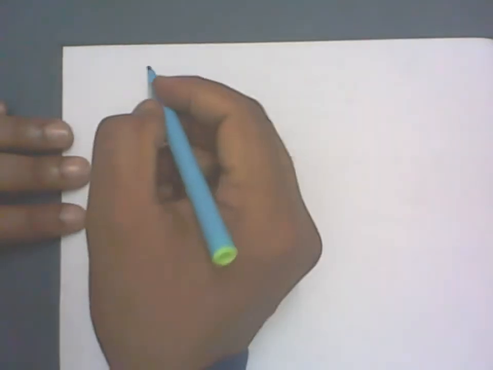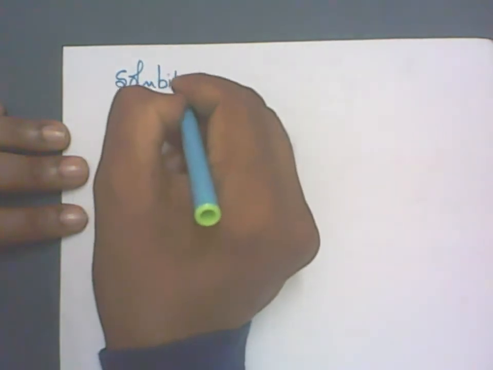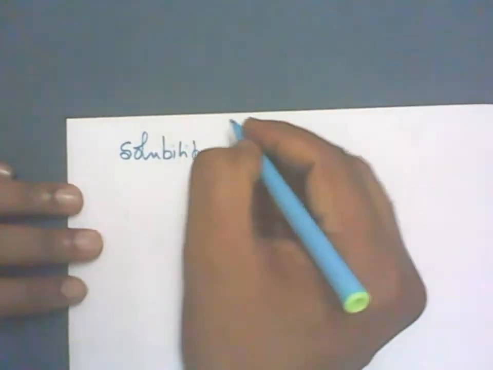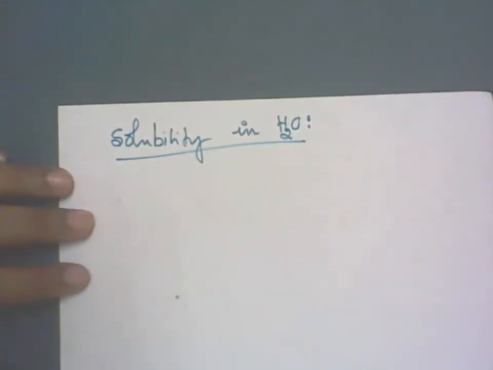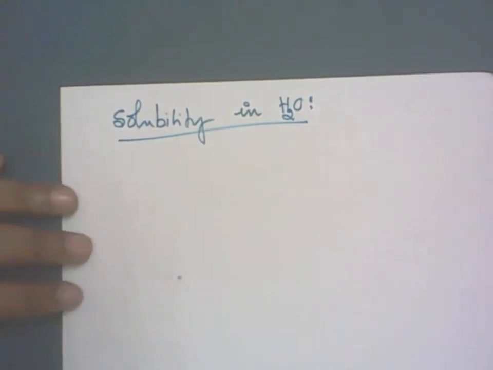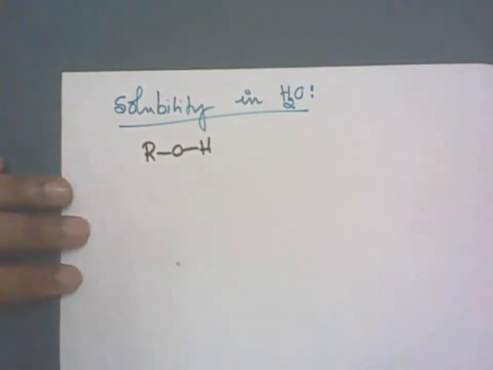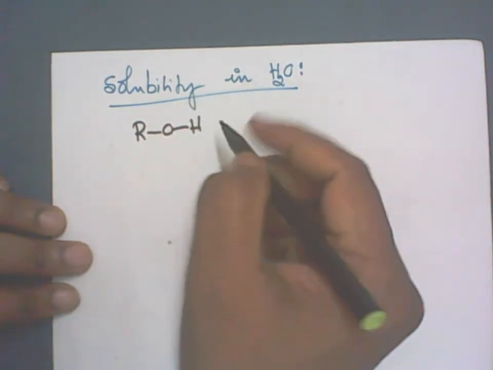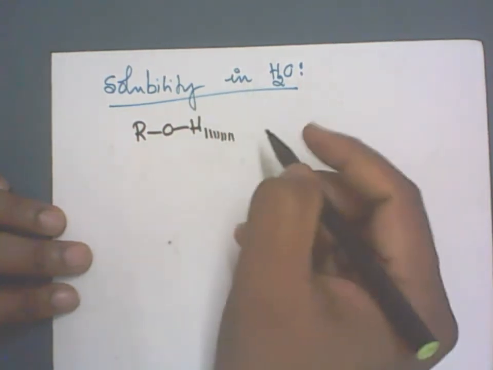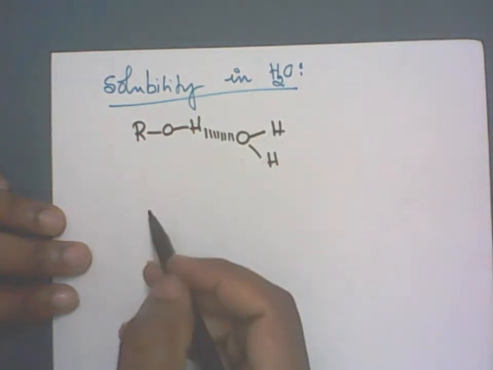How do you check the solubility generally? Solubility is generally checked with respect to the water molecule. Solubility in H2O. Alcohols have the formula ROH. Now, when you put it into water, what will happen? Hydrogen of the alcohol can attract the oxygen of the water molecule.